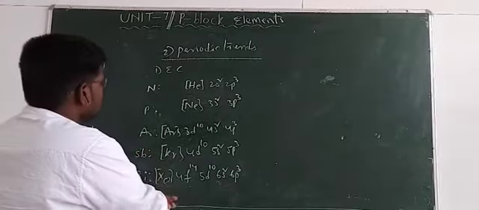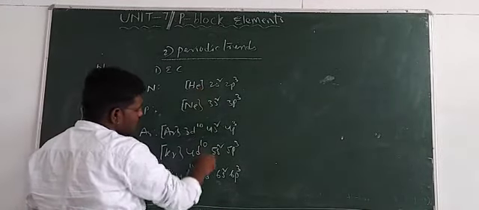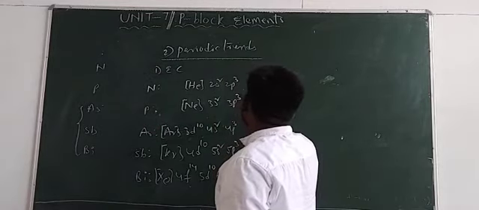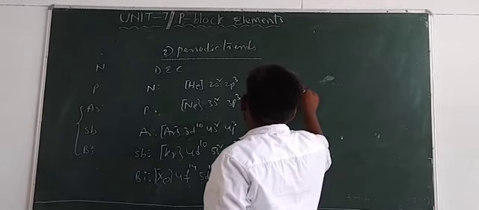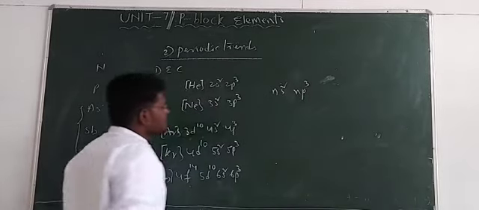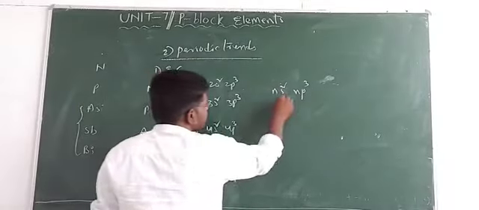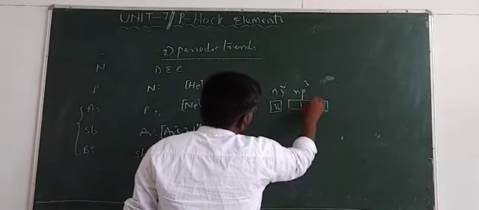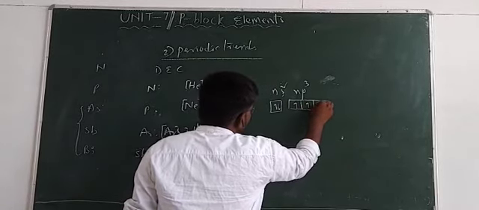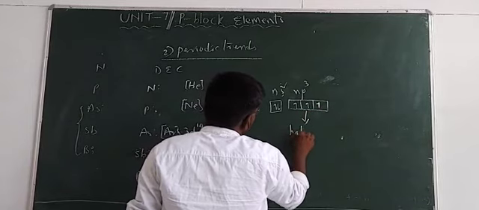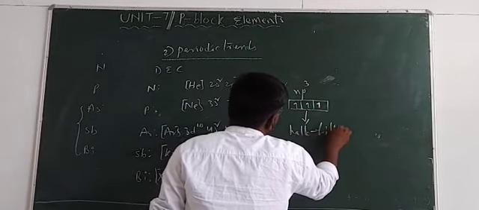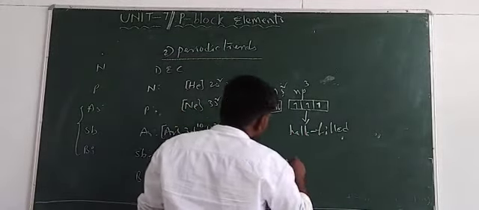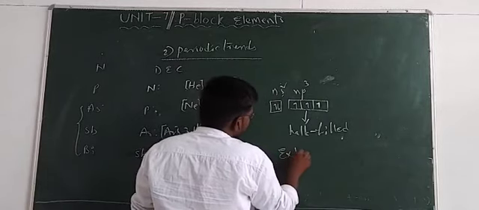Now if you see here, by following the outermost configuration, we can write the general electronic configuration for 15th group elements as ns2 np3. So in the last shell of these elements, the s subshell is completely filled and the p subshell has a half filled configuration. So due to the presence of this half filled configuration, 15th group elements have extra stability.